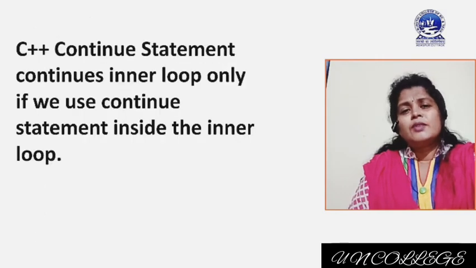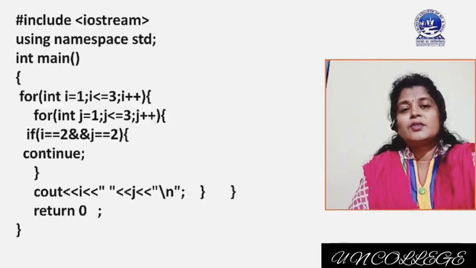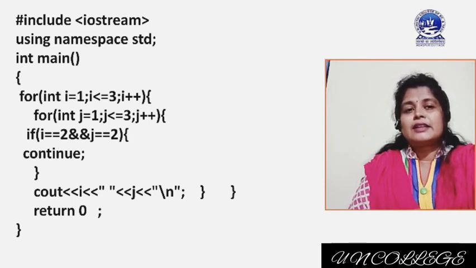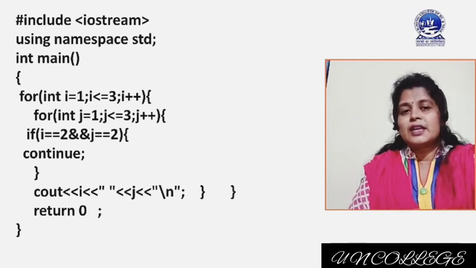Now I am using another program in which I have used an inner loop and I have used continue there. In this program I am using the same program that I used for break. Two for loops, one outer, one inner. For int I equal to 1, I less than equal to 3, I plus plus, outer for loop.